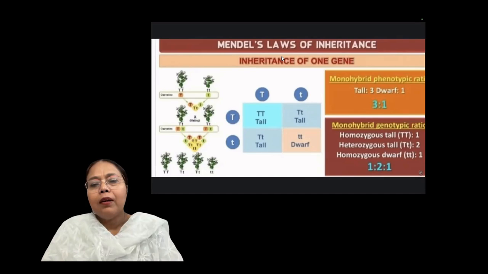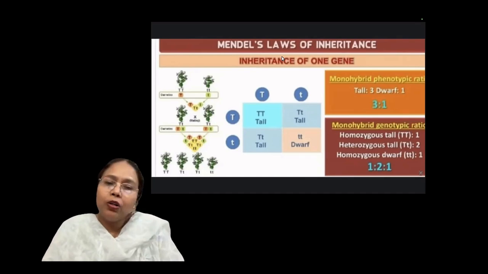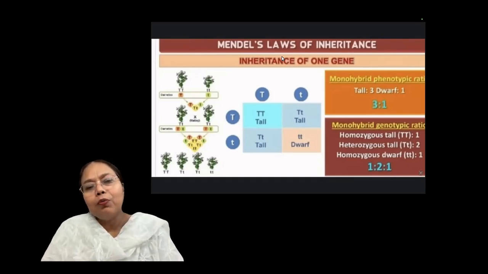But when the genetic makeup is studied, it gives a 1:2:1 ratio in this monohybrid cross, because 1 is the pure tall. In successive generations, you will get only tall plants, not dwarf, because there is no allele for the dwarf character. And these 2 plants out of 4 are again heterozygous, so you will get tall and dwarf plants also, because both alleles, capital T and small t, are present.